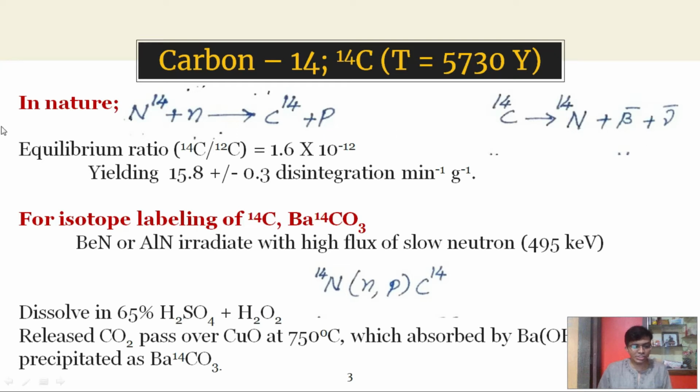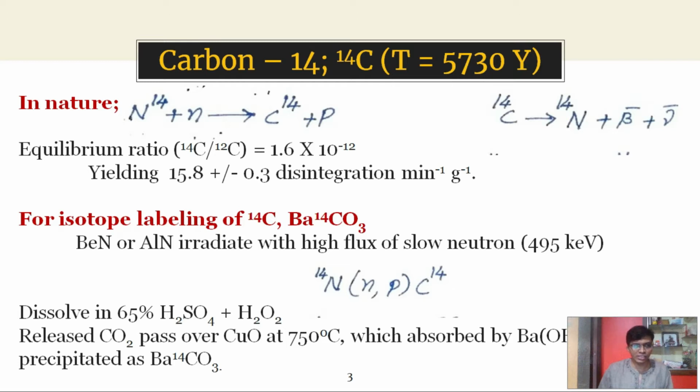In nature, this carbon 14 is formed by the interaction of fast neutrons of cosmic origin with atmospheric nitrogen.